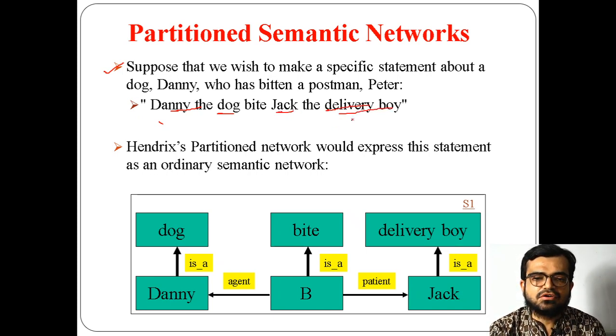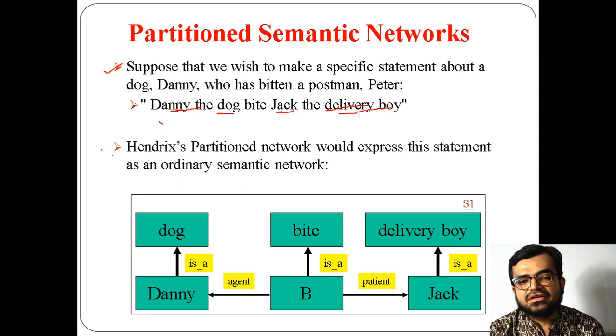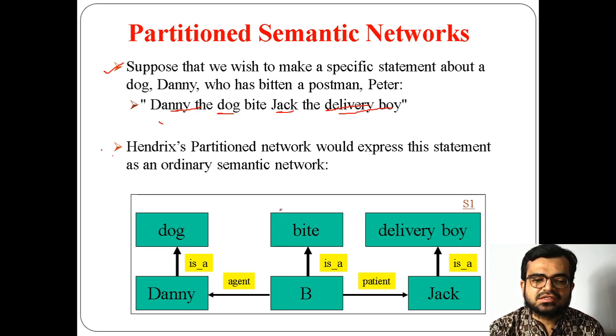How you represent this statement in a partition network will behave like an ordinary semantic network, because here we are not using generic words like all dogs, every dog, or some dog. We are specifying only one dog. So I can use a normal semantic network.